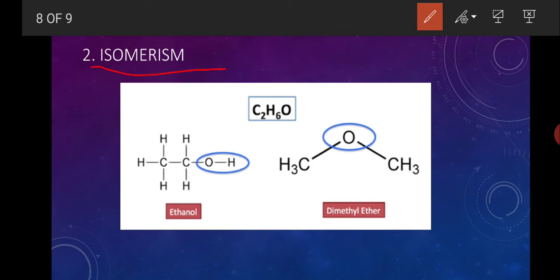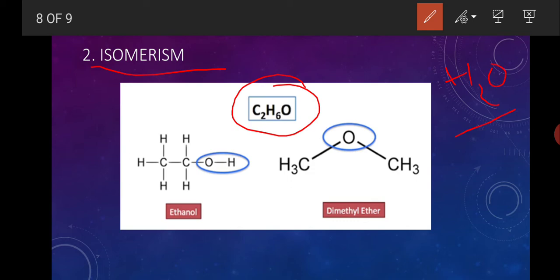What is isomerism? We know that compounds which have the same molecular formula but different structural formulas are called isomers. And by forming isomers, organic compounds again increase the number of their compounds. For example, C2H6O. If a normal inorganic compound has a formula like H2O, H2O represents only one compound, that is water.